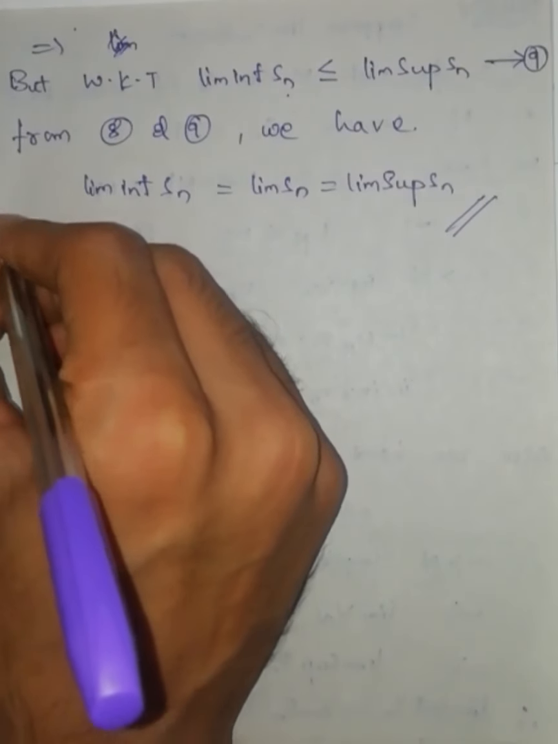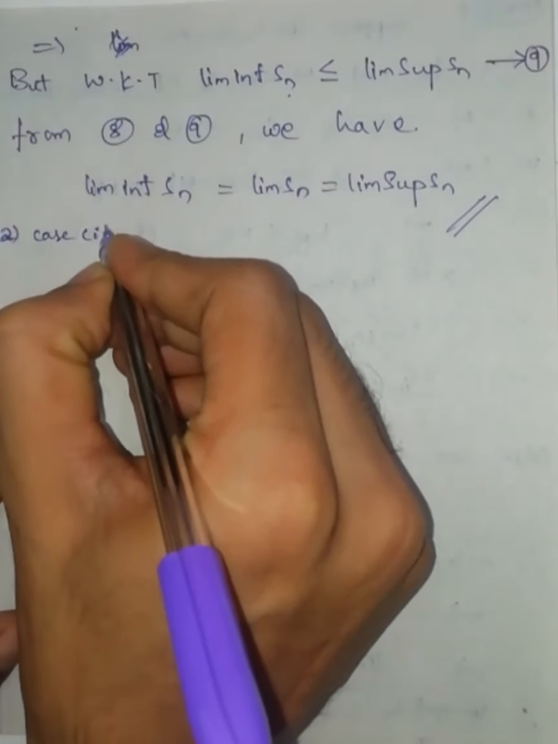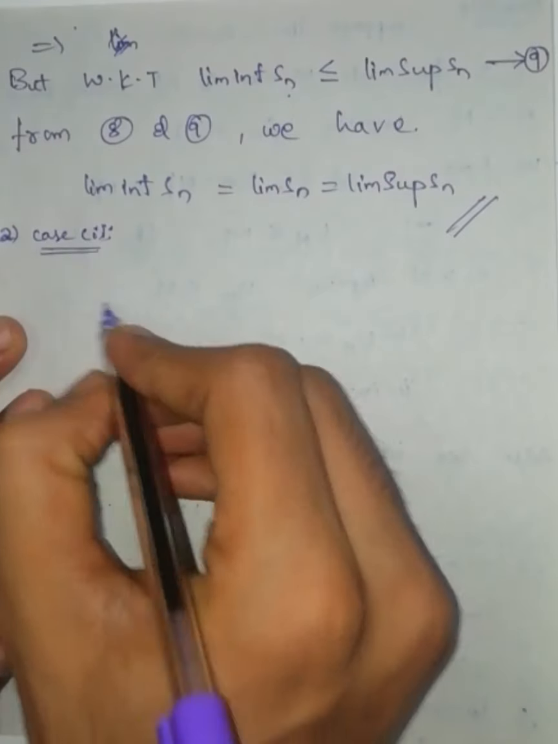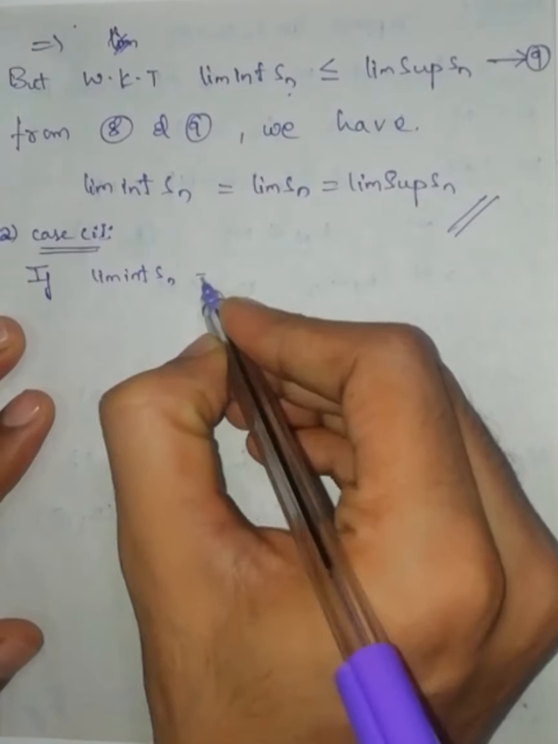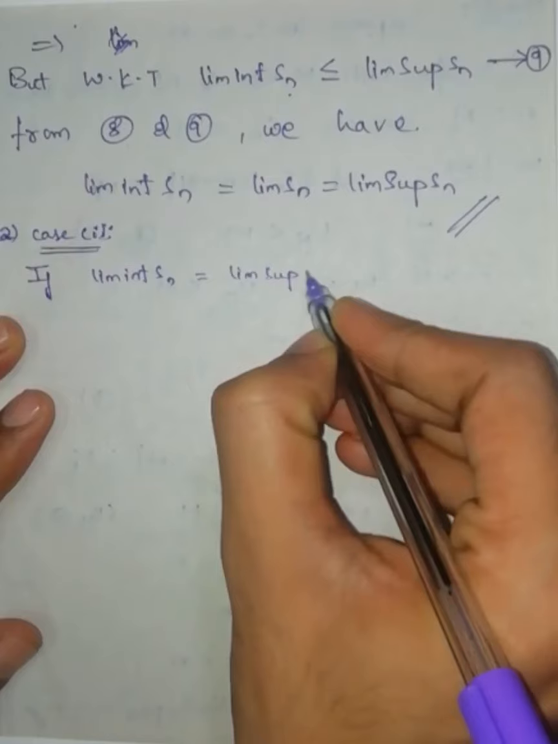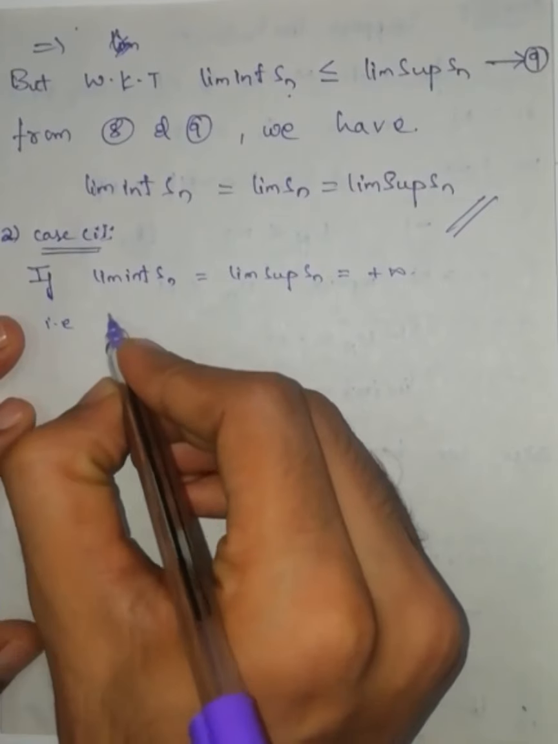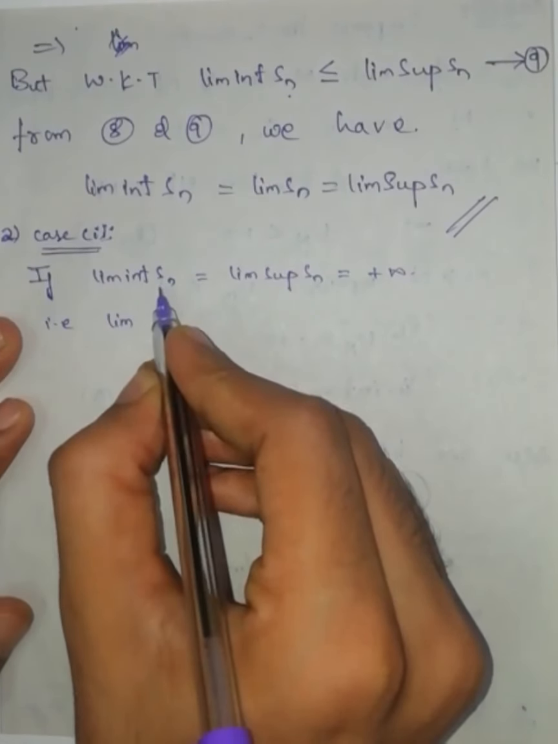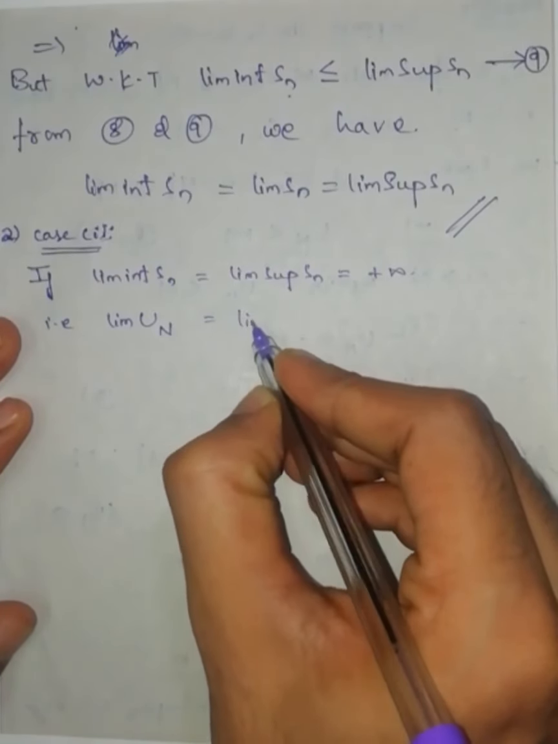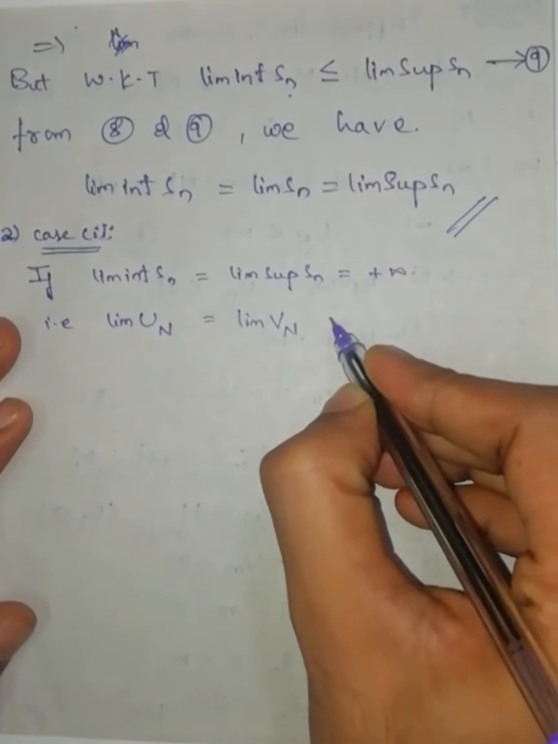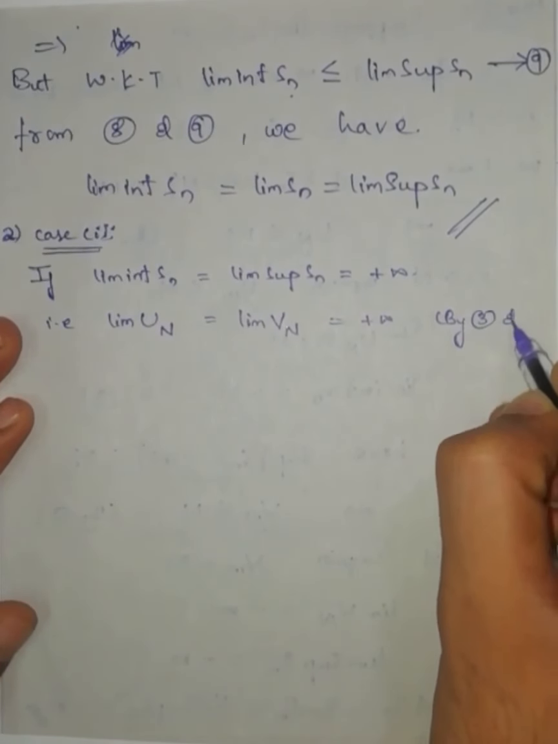Second part of the theorem. Case 1. If limit inferior of Sn is equal to limit superior of Sn, both are equal to plus infinity, that is, limit inferior of Sn is nothing but limit of un, and limit superior of Sn is nothing but limit of vn, which is equal to plus infinity, by equation number 3 and 4.